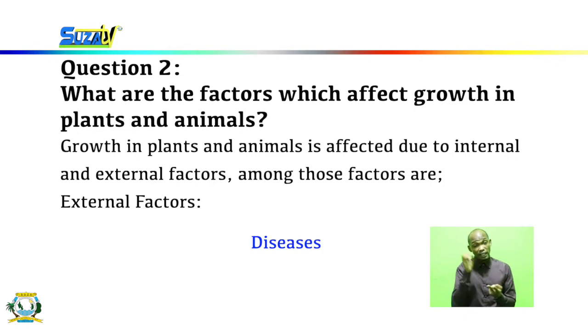Also, diseases. The health in the body, some diseases can cause a person's growth to be severely retarded, and the health in the human being or in other organisms can cause the growth level to increase. For instance, there are some people who have diseases such as achondroplasia. These diseases can cause a person's growth level to decrease.